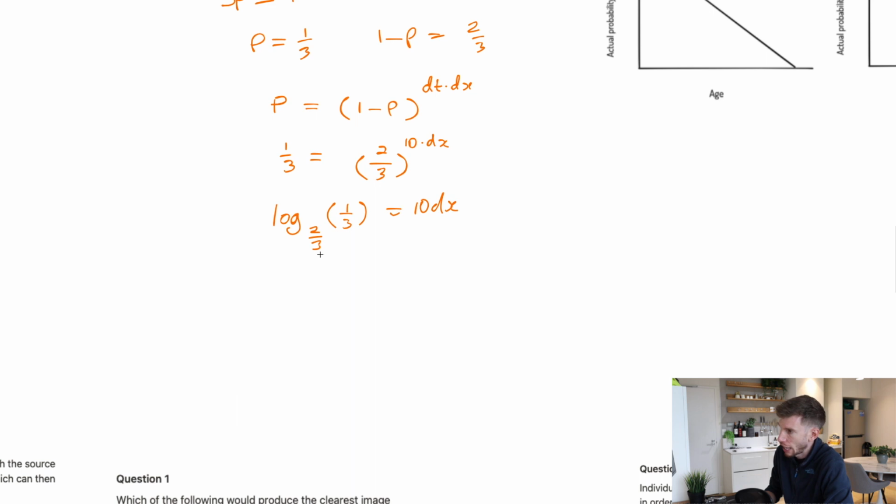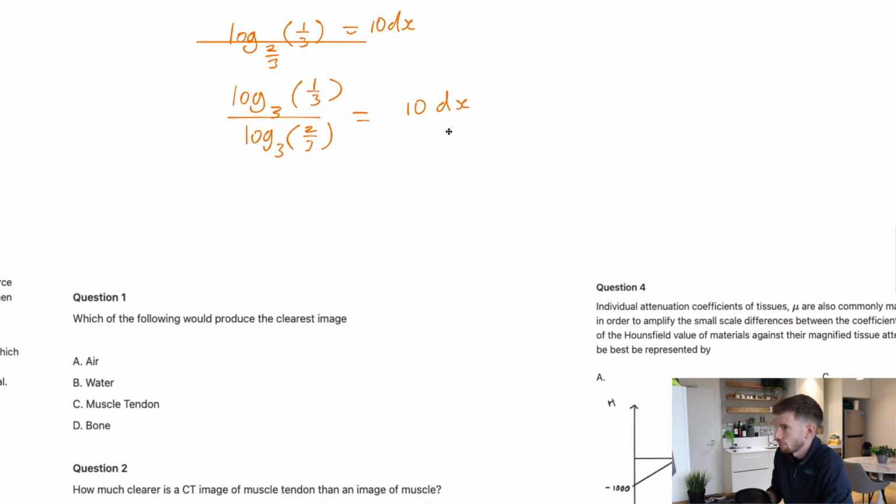Here, I can see they both have 1/3, 2/3, so I'm going to target a base of 3. The idea is that I just remember this: I put a line like this, and when I'm choosing a new base, I have to do the log with that base of this number over the log with that base of the number at the bottom, which is the old base. That becomes a fraction. So log 3 of 2/3, and that should still be equal to 10 times dx.